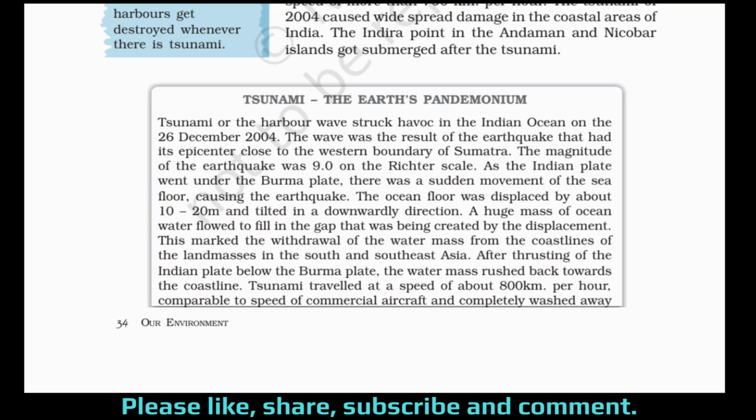The wave was the result of the earthquake that had its epicenter close to the western boundary of Sumatra. The magnitude of the earthquake was 9.0 on the Richter scale. As the Indian plate went under the Burma plate, there was a sudden movement of the seafloor, causing the earthquake. The ocean floor was displaced by about 10 to 20 meters and tilted in a downward direction. Because of that, a huge mass of ocean water flowed to fill in the gap that was being created by